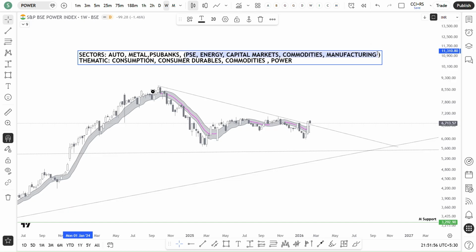I think manufacturing is one where I need to observe the price, and also the stocks from the manufacturing sector and capital markets also. So I was interested in capital markets, manufacturing and PSC. So let me see. And anyway, these consumer durables, these things are already on the positive side. So this is what our takeaway is.